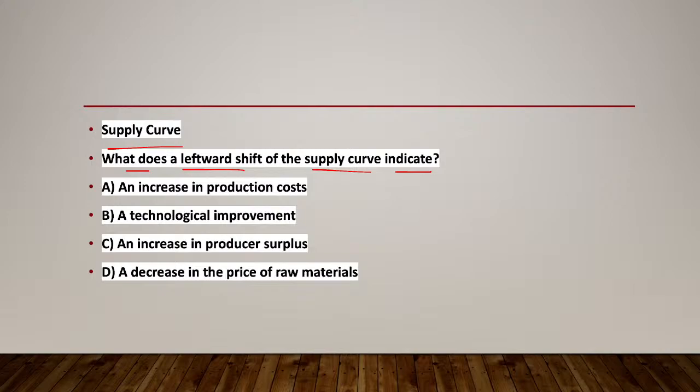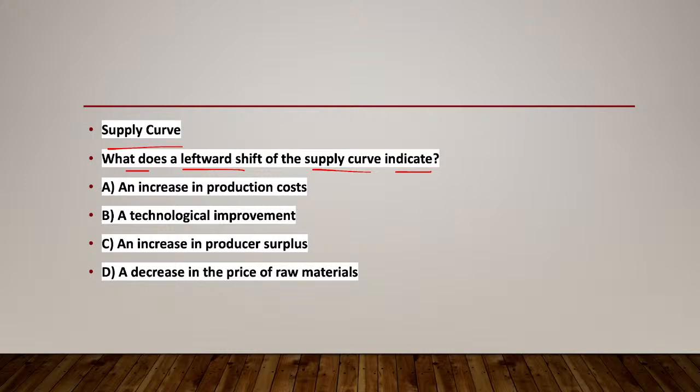Then the supplier expectations. If the suppliers expect future prices to be higher, they may reduce the current supply to sell more in the future at higher prices. So these are the broad reasons why this happens.